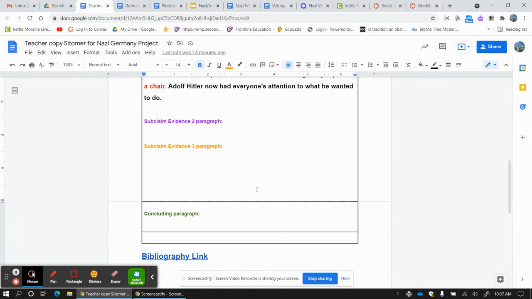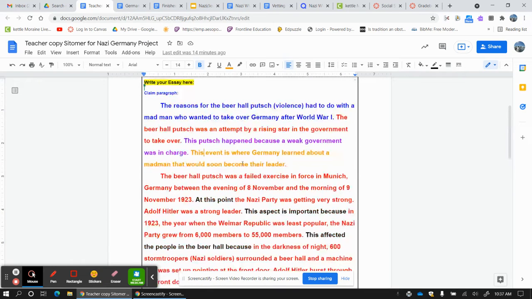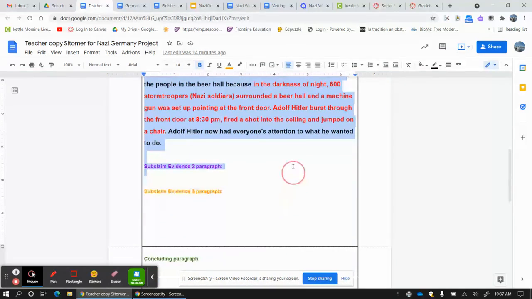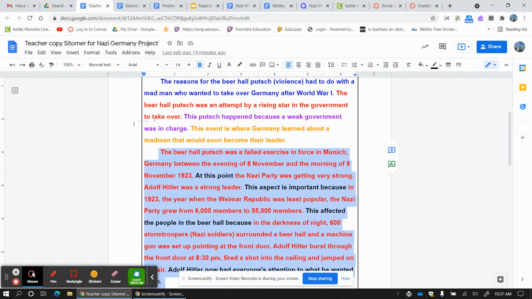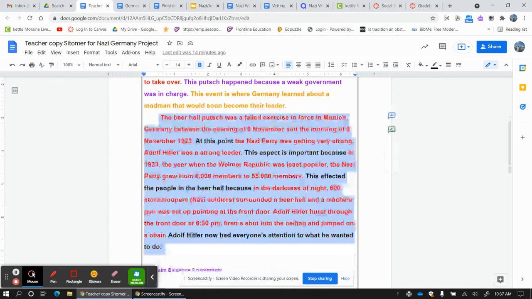So, anyway, this is what I have so far. I've got my thesis or claim paragraph, and now I have my first evidence paragraph for my first subclaim. This whole paragraph should explain the Beer Hall Putsch was an attempt by a rising star in the government to take over. This paragraph explains that.